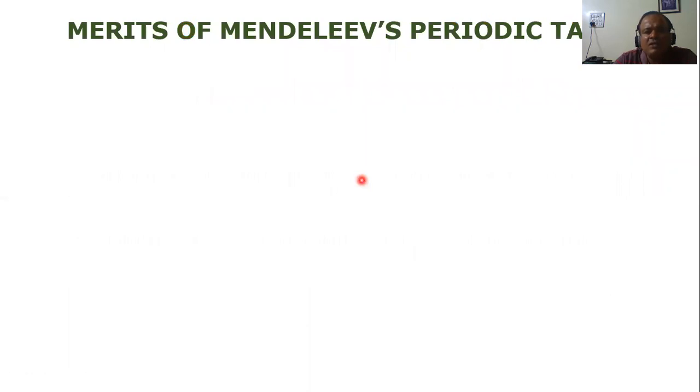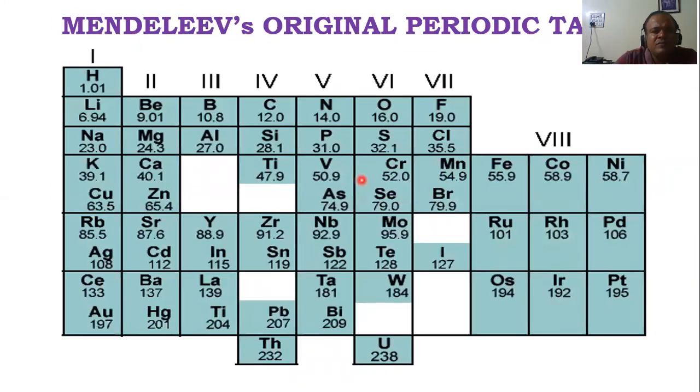Let me show you an example. Can you see here 1.01, 6.94? If you subtract, 6.9 minus 1.01, how much is the difference? Then 10.8 minus 6.9, how much does it come to? 1.8. Here 12 minus 10.8 is 1.2. 14 minus 12 is 2. 16 minus 14 is 2. 19 minus 16 is 3. So the difference between two consecutive elements is not the same.